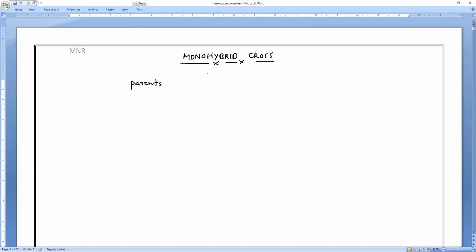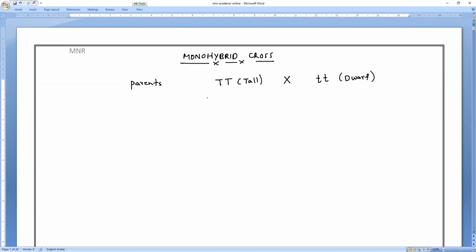If you have taken the parents, he chose pure. Pure means what, guys? Both are homozygous or heterozygous? He has chosen homozygous. Understanding? So parents are always pure only. That is what you have to remember, and that is what we call the parental generation.